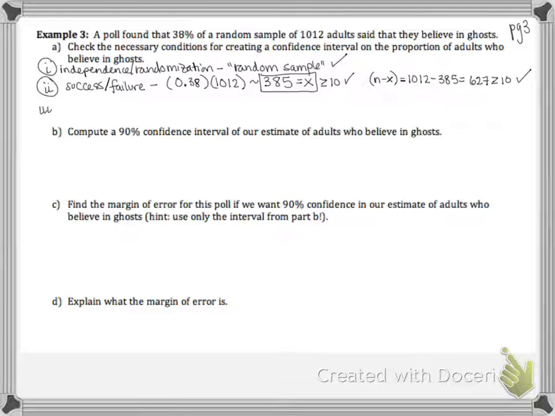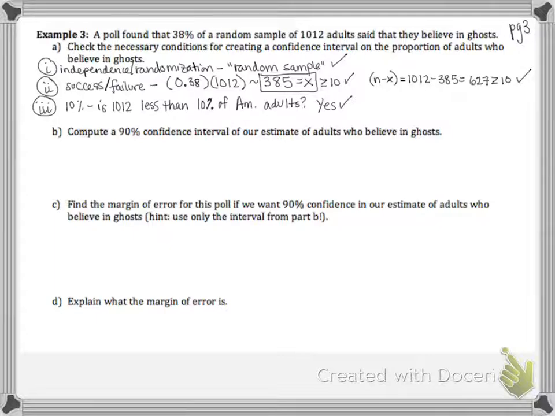Our third question is, is this less than 10%? So is 1,012 less than 10% of American adults? And this would be, yes, a reasonable, that is absolutely true. There are millions of American adults. So 1,012 is definitely less than 10% of that particular population.